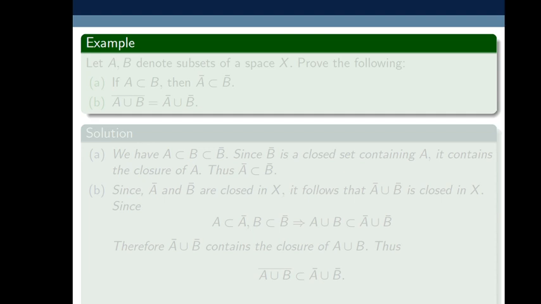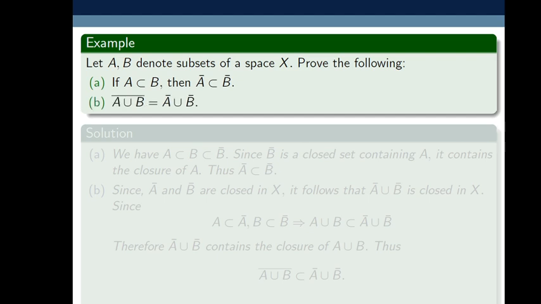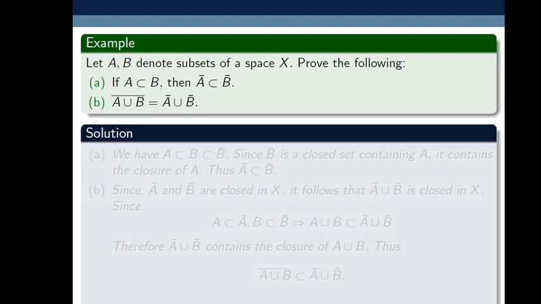Then we discuss limit points and Hausdorff spaces. Let A and B denote subsets of a space X. Then prove the following things. If A is contained in B, then the closure of A is contained in the closure of B. The closure of A union B is equal to the closure of A union the closure of B. So we have to prove these two things where A and B are subsets of topological space X. So let's have the solution.